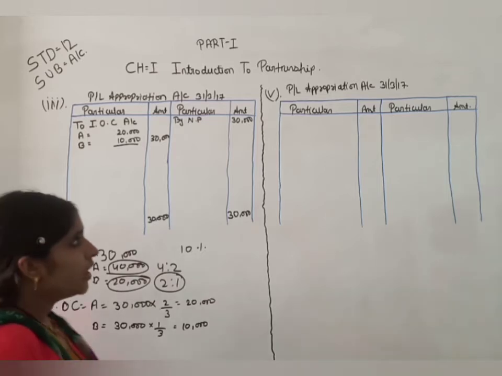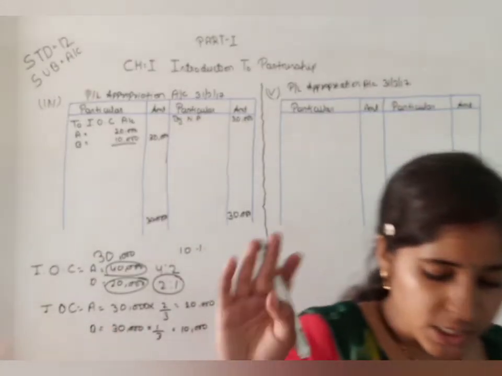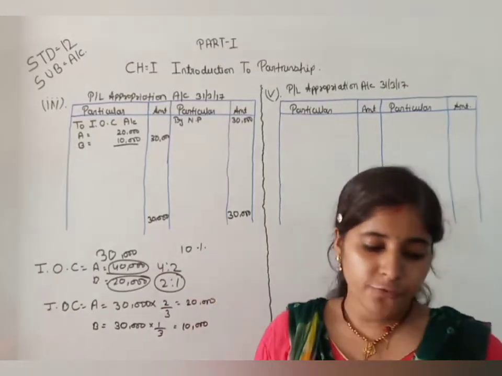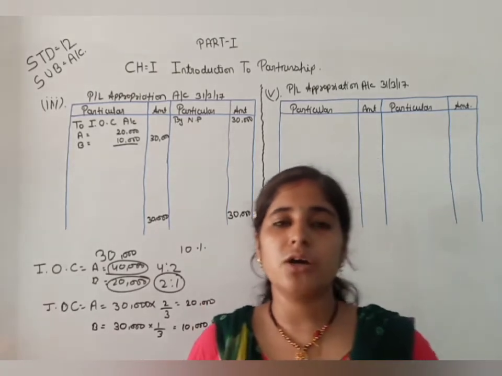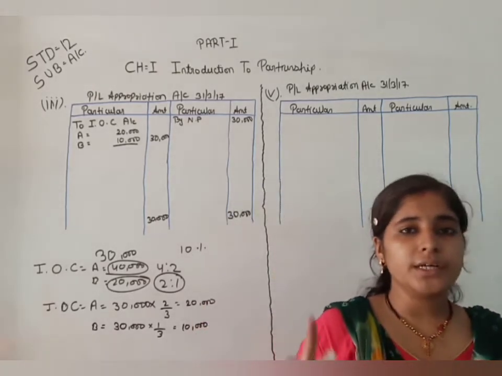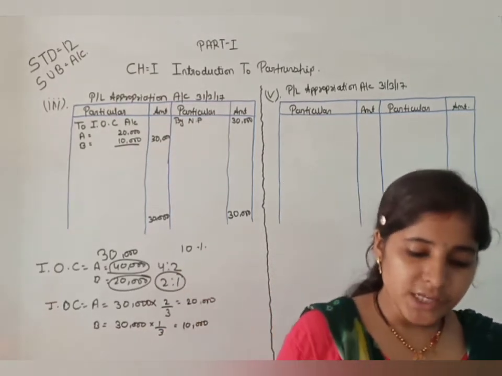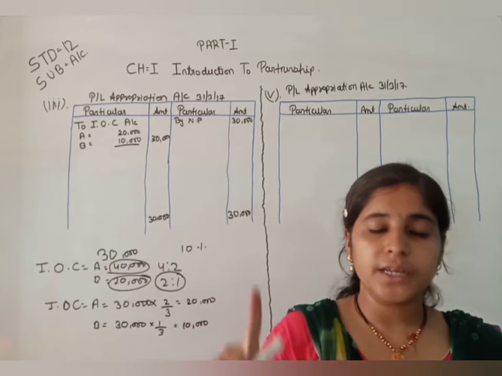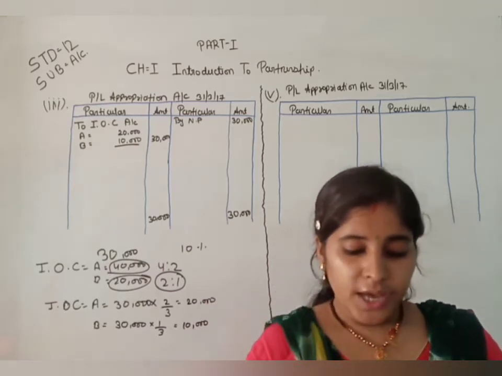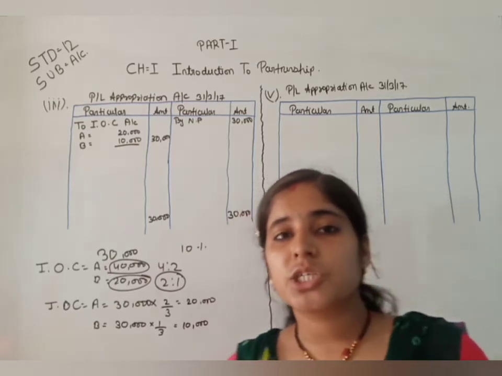Now we are going to the next question, question number 4. If firm has a profit 30,000 and interest on capital 10%, it is payable, and interest on capital considered as a charge as per the provision of partnership deed.